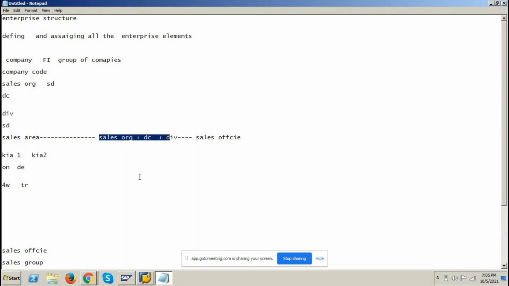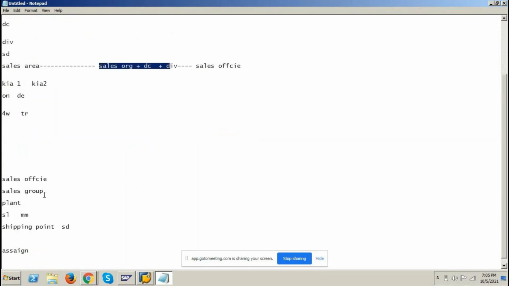Okay, right. Next assignment you need to do is you need to assign sales group to sales office. Sales group ni sales office ki assign cheyala. You need to assign sales group to sales office. Okay. What is sales group, Amma? Sales group is group of people who is working under particular division, particular product line lo work chestha untaru, and they will be always in sales office.